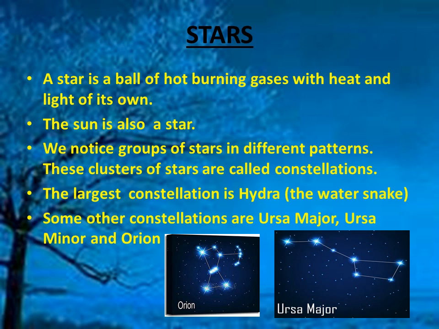The largest constellation is Hydra, the water snake. Some other constellations are Ursa Major, Ursa Minor and Orion. You can see in the picture how Orion looks and how the constellation Ursa Major looks.